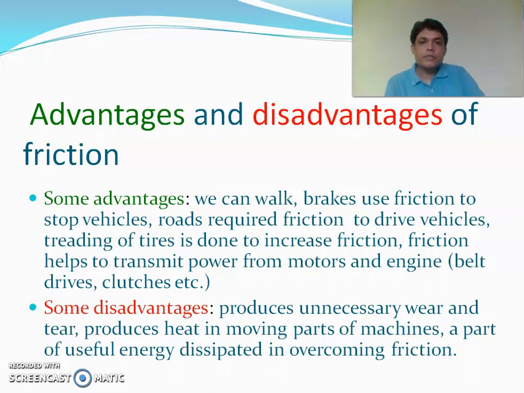Now we'll discuss some advantages and disadvantages of friction. Because of friction, we can perform several things, such as simple walking. It would be impossible without friction. Brakes use friction to stop vehicles. Roads require friction to drive vehicles. Treading of tires, that is making grooves in tires, is done to increase friction. Friction helps to transmit power from motors and engines. For example, belt drives or clutches use friction to operate.